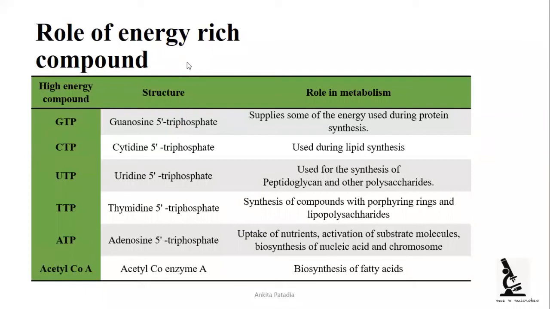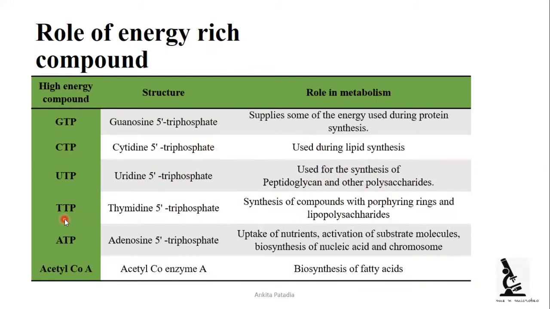They play a major role in the supply of energy used during protein synthesis. Next is CTP, that is cytidine 5 triphosphate, and its major role in metabolism is in lipid synthesis for energy production. Third is UTP, that is uridine 5 triphosphate, and it is used for the synthesis of peptidoglycan and other polysaccharides.